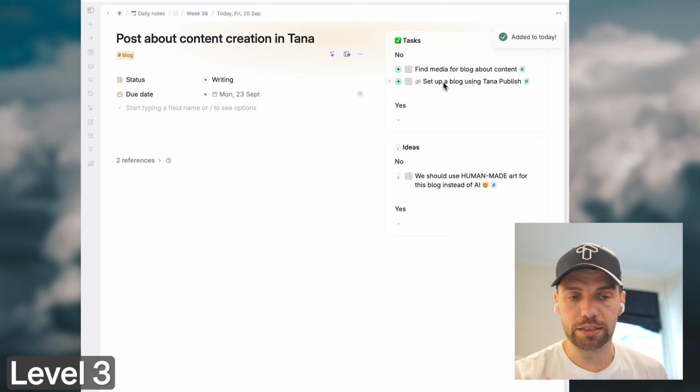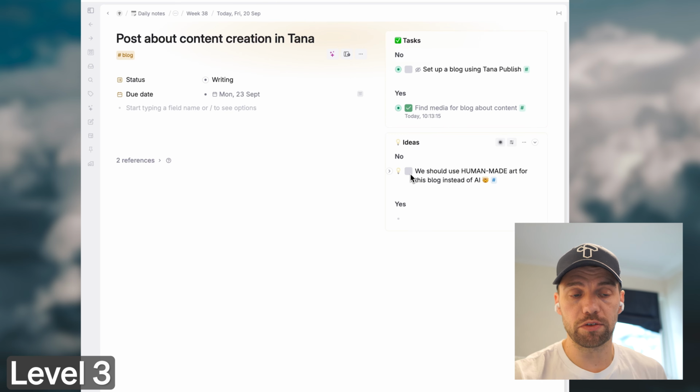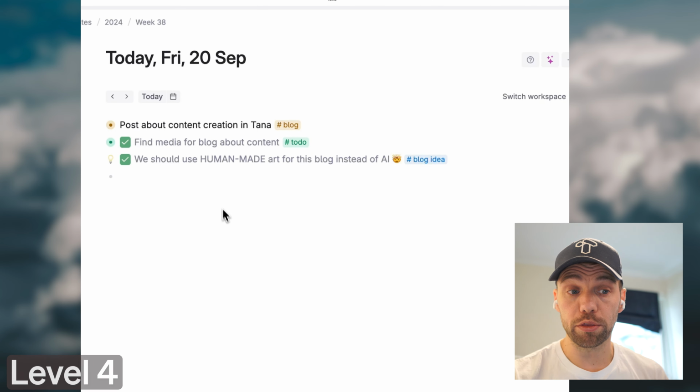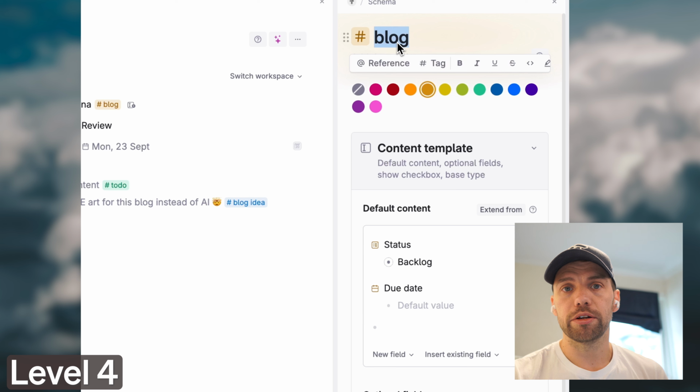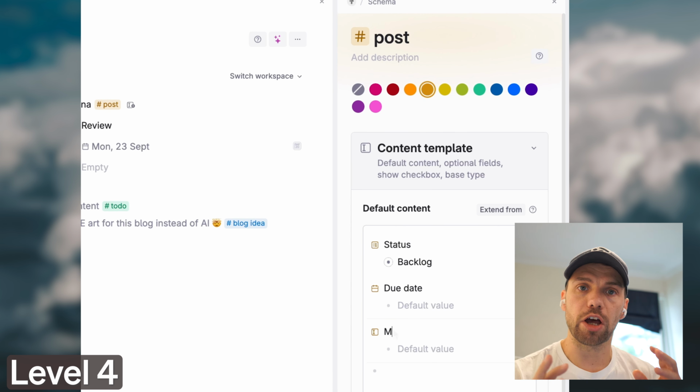And they're set up to find their tasks for the specific ones. So if you have several blog posts, these will be sorted perfectly and arrive only on the ones where they're relevant.